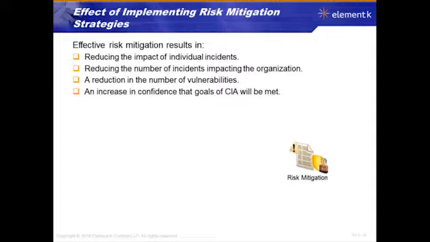So we're going to reduce the impact of individual incidents by countermeasures to reduce the exposure factor. We're going to reduce the number of incidents impacting the organization by reducing the ARO through safeguards. It results in a reduction in the number of vulnerabilities, meaning less to be hit, reduction in the ARO, and when they do get hit, there's going to be smaller, less damage done, reduction in the exposure factor.